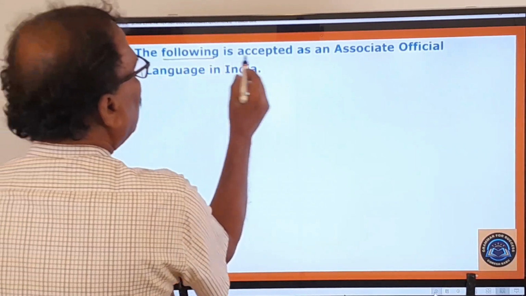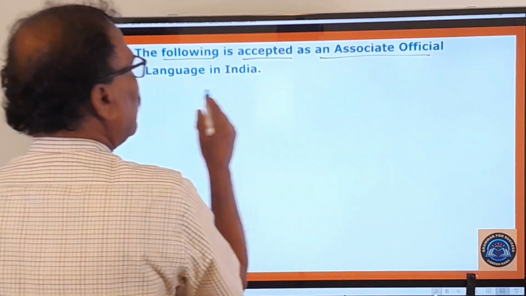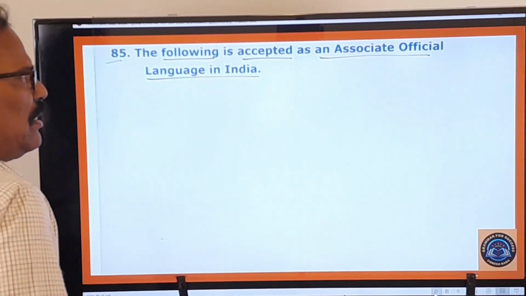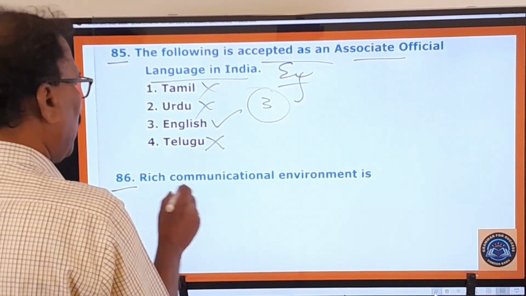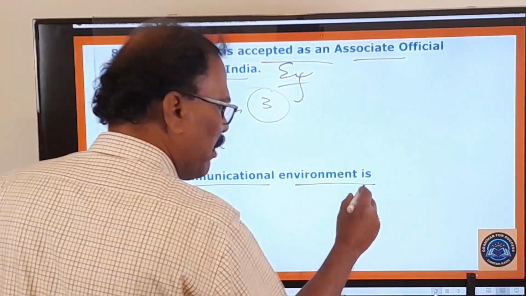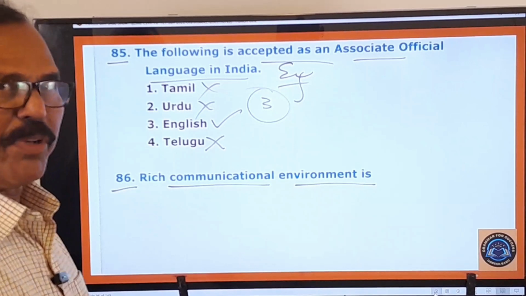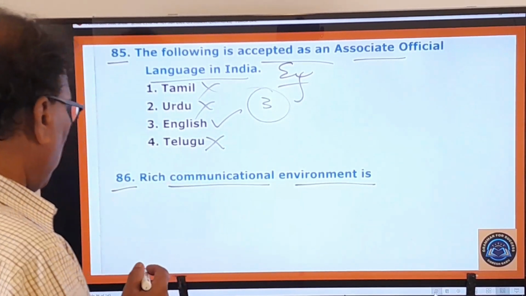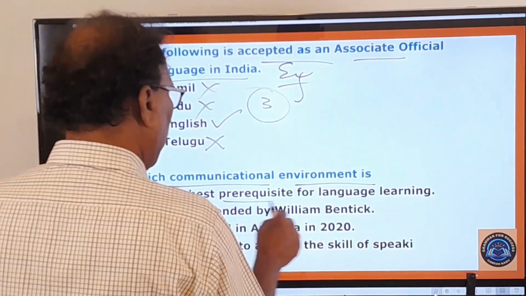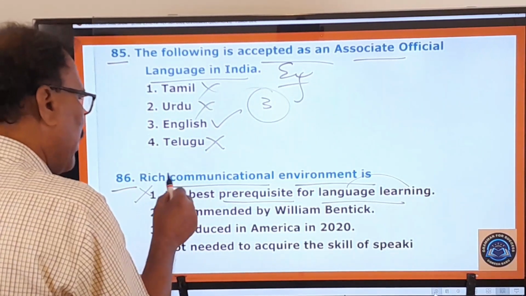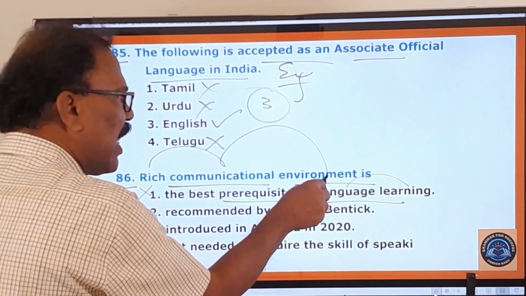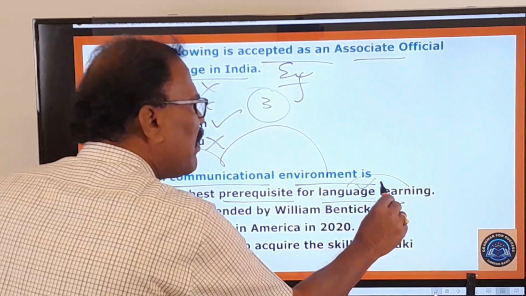The following is accepted as an associate official language in India. So everybody knows about this. Associate means... 86th question. Rich communicational environment is what? The best prerequisite for language learning. The very first one is the right one. Wherever there is a rich communicational environment, you can learn the language very easily.